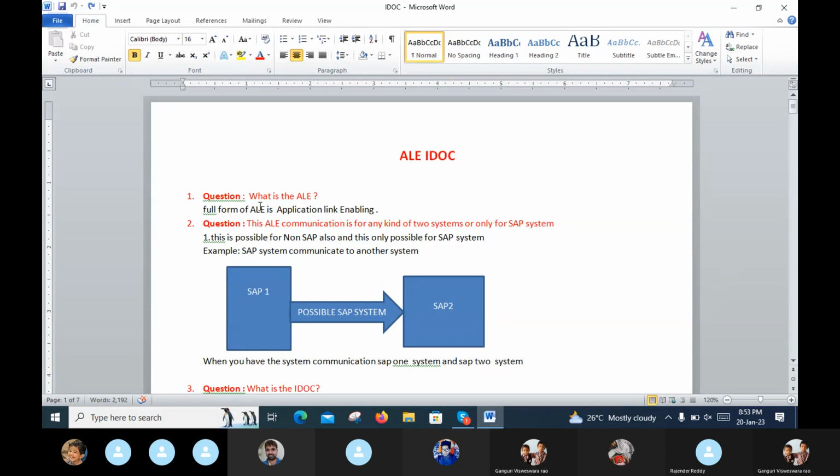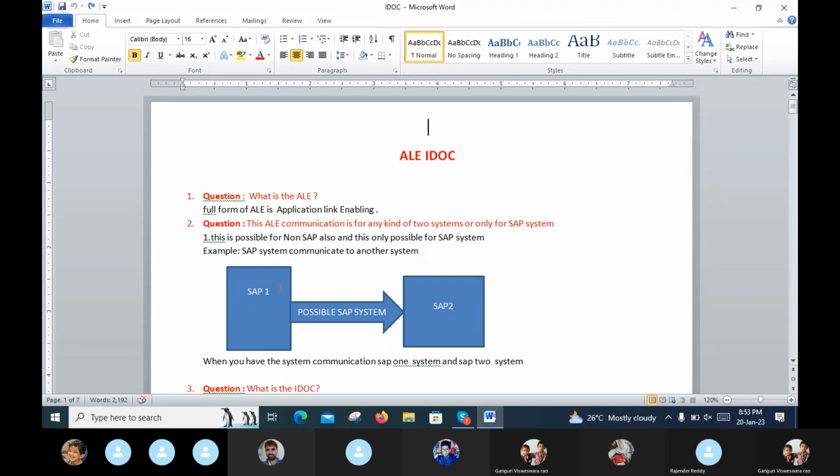What is the ALE? The full form of ALE is Application Link Enabling. Application means this is SAP 1 and another is SAP 2. These are two SAP systems.